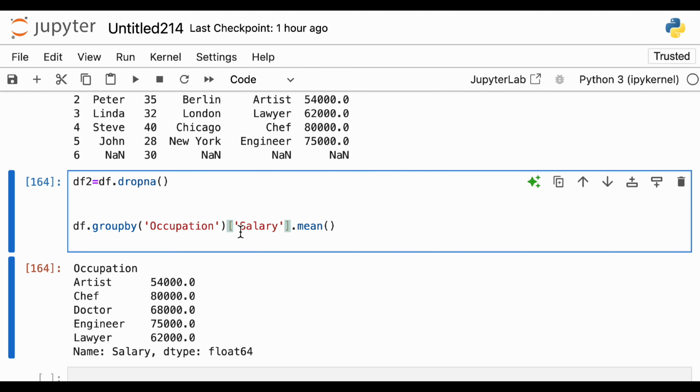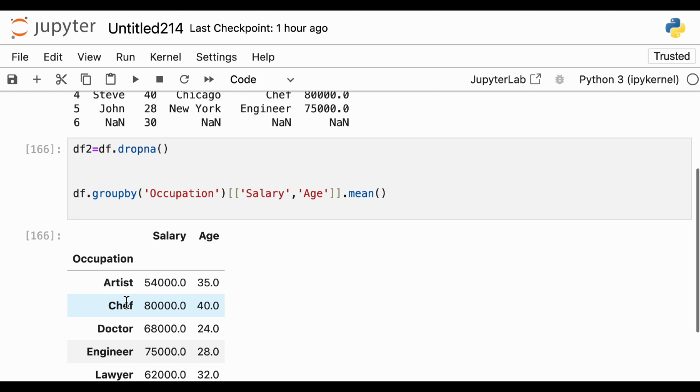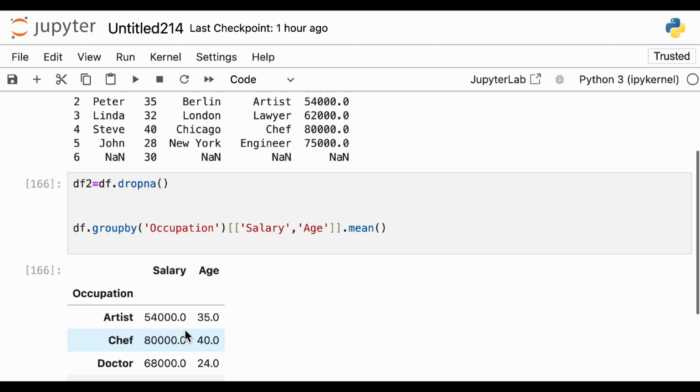Now let us say I want to get the average of two things. Whenever I have to get the average of two things, I have to include multiple brackets. So salary, and let us say I want to get the average of age as well. Okay, and I just close it. So it will give me the average of salary and age for each of these occupations. Now when we have a data set with a lot of rows, then it will make more sense.